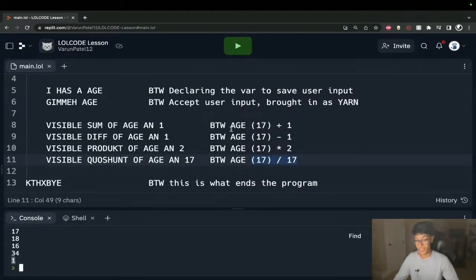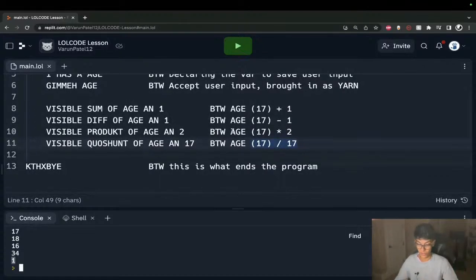So 1. Everything is working perfectly fine. This divides equally. So let's say we put something like 2. What do we get then? We get, oops, it should be 2 right here. 17. So we get 8.